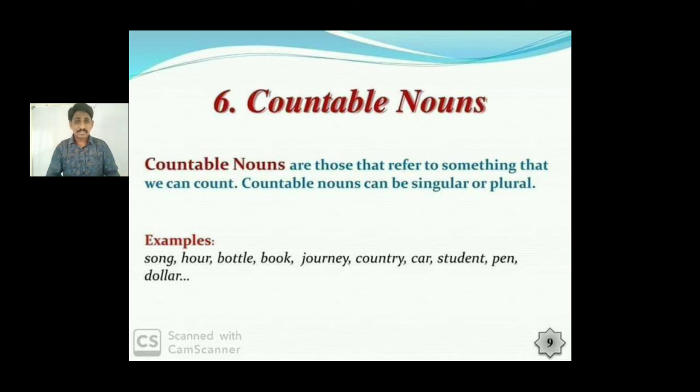Number of vehicles? Yes. Number of TVs? Yes. So all those that can be counted are known as countable nouns. Examples we have seen: song, hour, bottle, book, journey, country, car, student, pen, dollar, etc. All these are countable nouns.